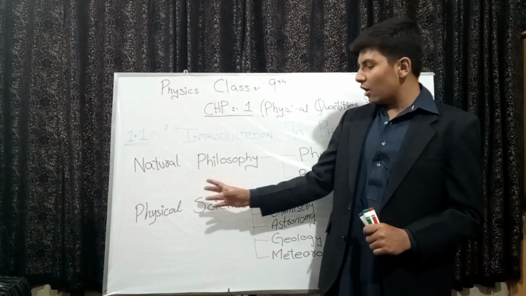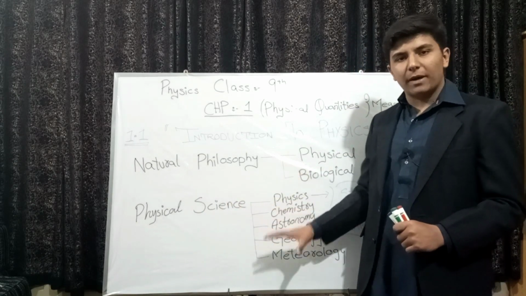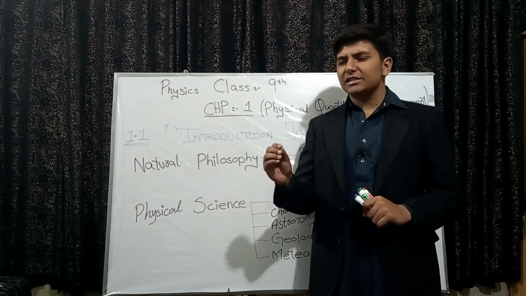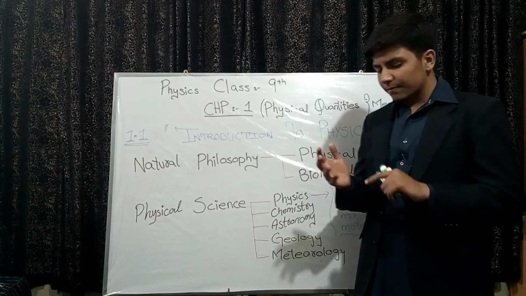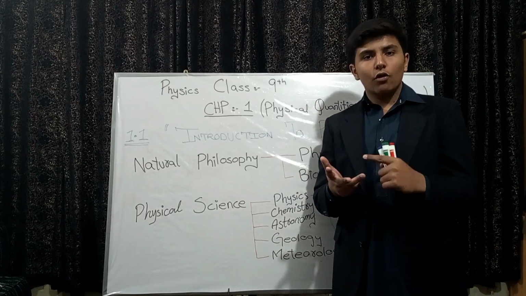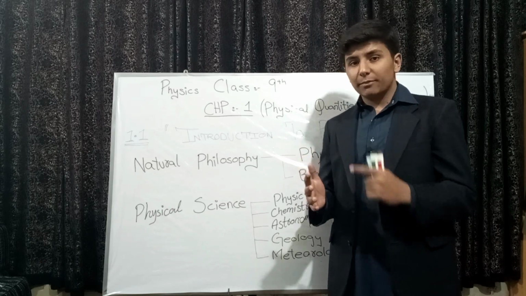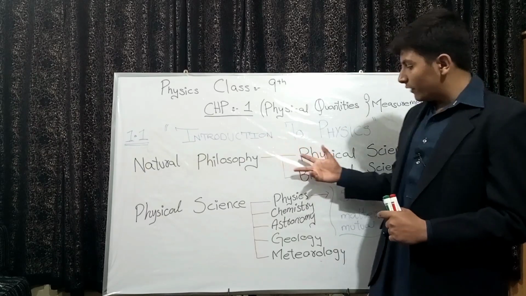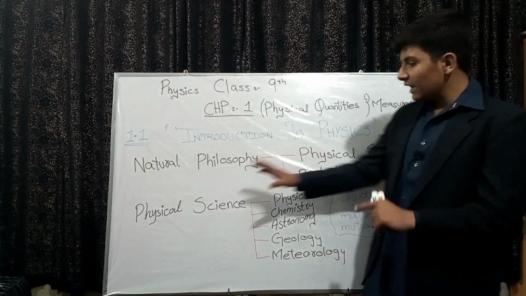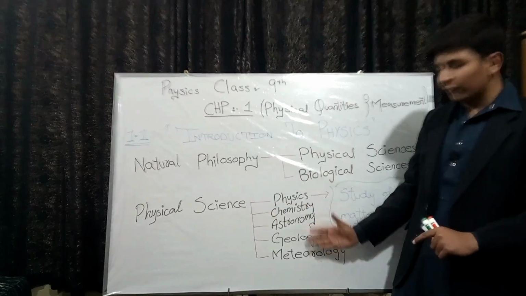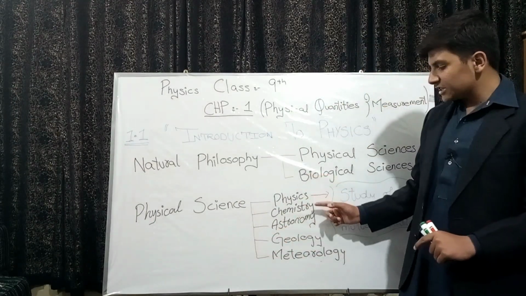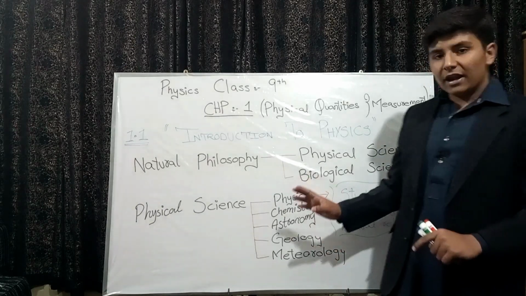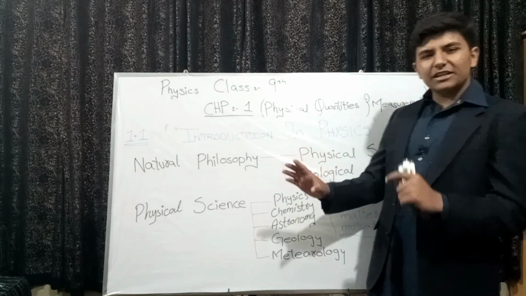Now I will tell you how the physical sciences are divided into further parts. In the basic definition, we say that science is divided into 4 parts: chemistry, biology, physics and mathematics. These are the branches of science that we commonly study. But in history, when it was divided into two branches, the physical sciences were divided into 5 further branches, which include physics, chemistry, astronomy, geology and meteorology. And now we say that science is divided into four.